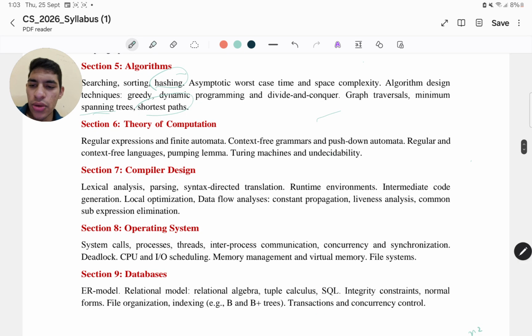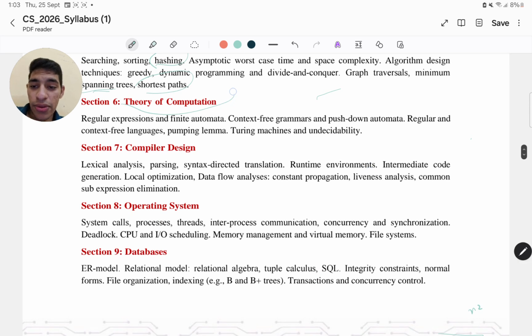Okay. Going further, we have theory of computation, right? So what questions could come in theory of computation, right? Especially it revolves around regular expressions and finite automata only. You might be given a particular regular expression, say a plus or b star, something like that, or say a star, b star, right?